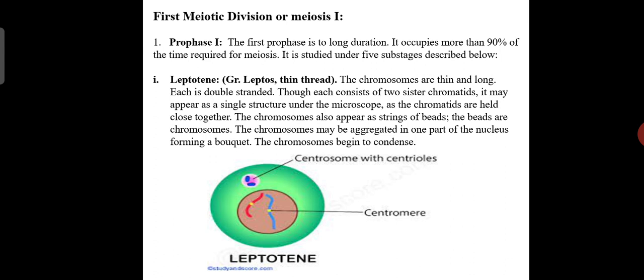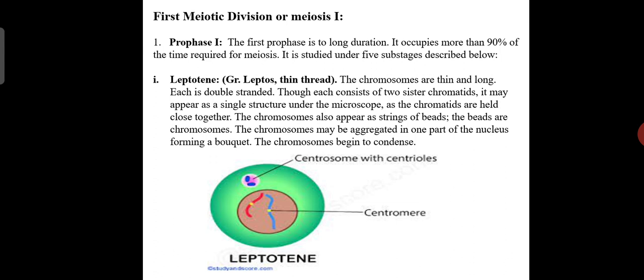So the chromosomes are thin and long. Each is double stranded. Though each consists of two sister chromatids, it may appear as a single structure under a microscope. As the chromatids are held close together, the chromosomes also appear as strings of beads.